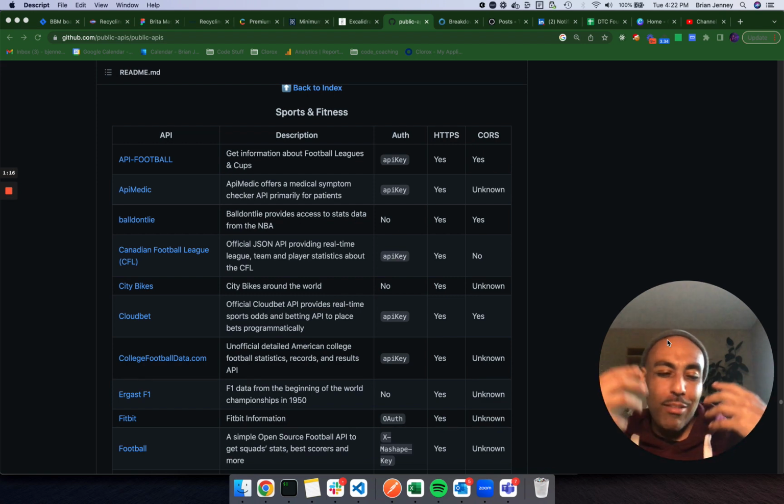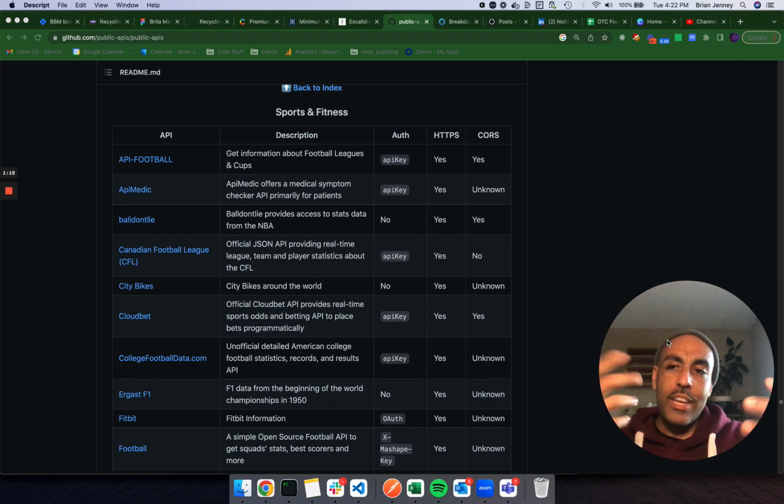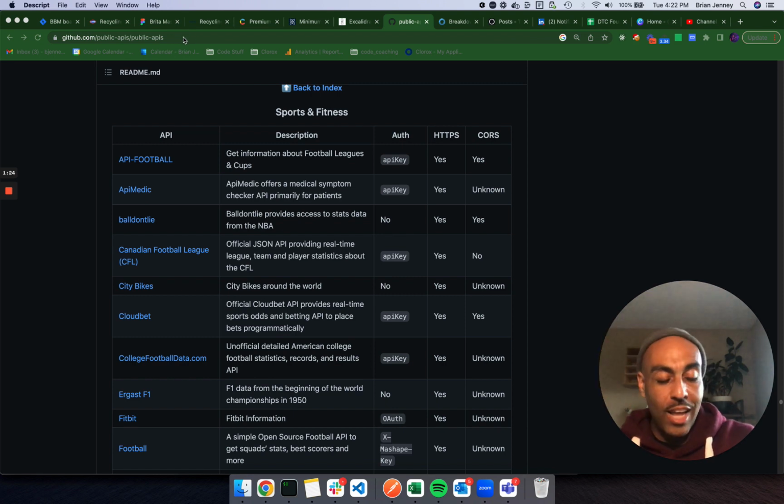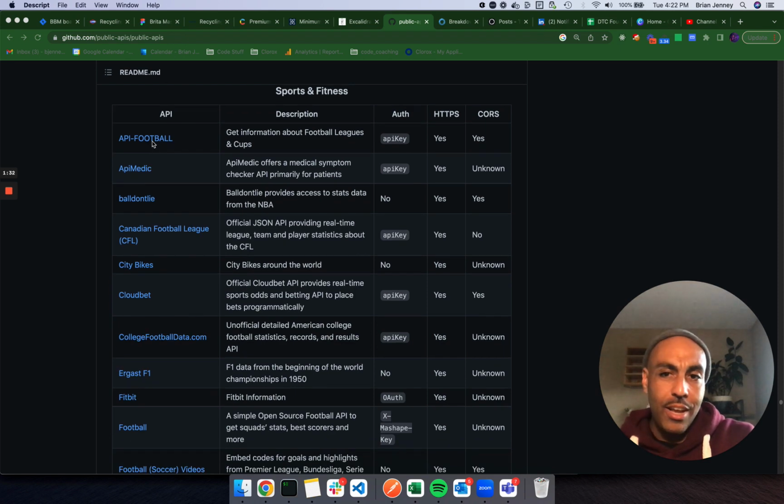So if you're really spinning around and you don't know where to start, here, I'm in a place called Public APIs. You can honestly just type in free APIs. I'm doing this in real time as an example of how I might do this if I was really thinking of how I'm going to learn something. I'm going to go down here and check out some things.